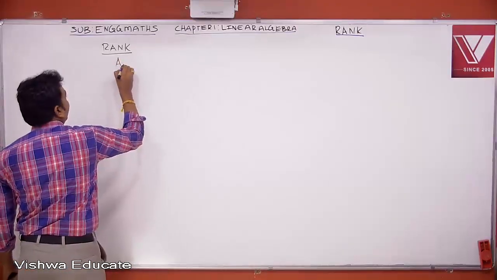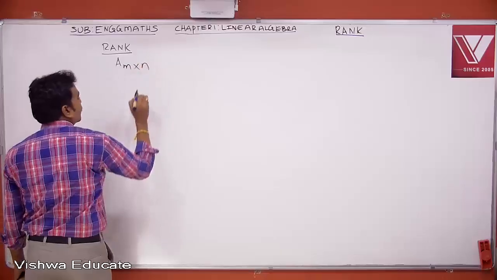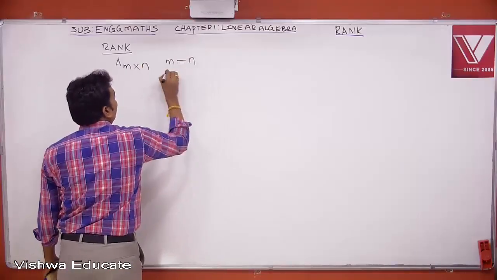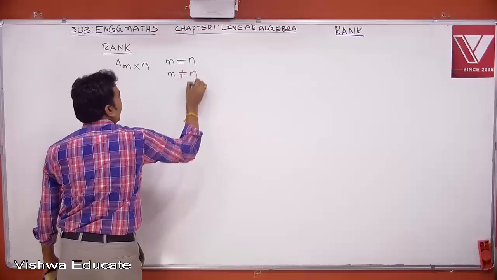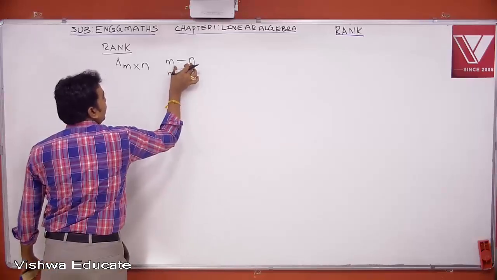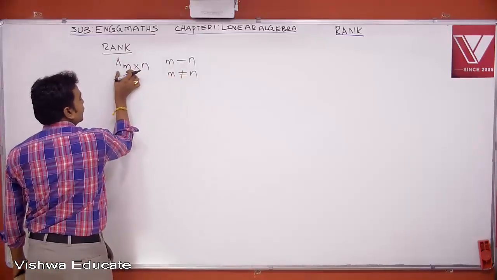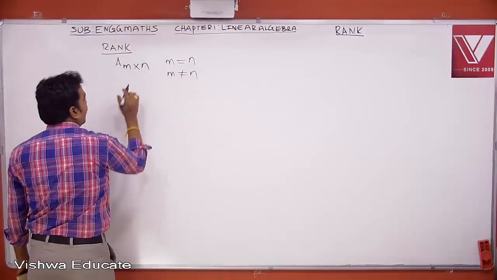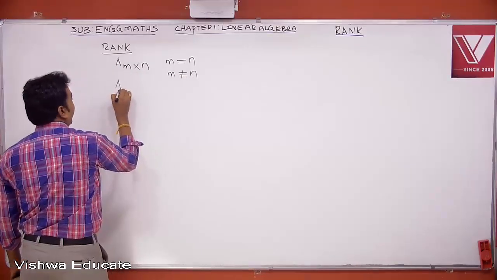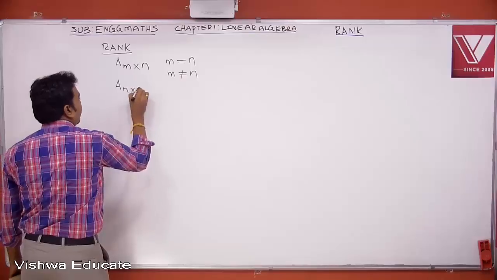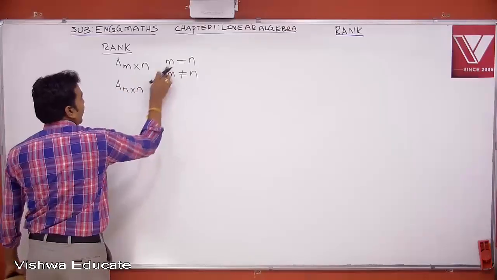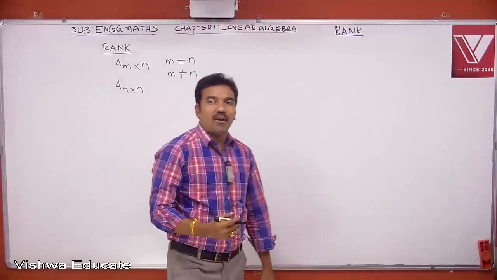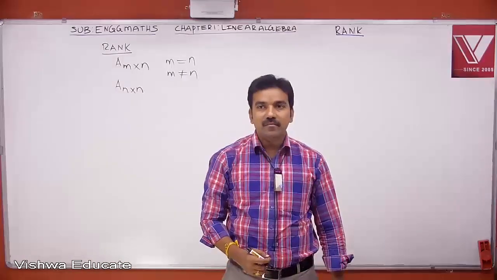Suppose I have a matrix A whose size is m cross n. So here m can be equal to n or m need not be equal to n. If m is n, then it is called a square matrix. If m not equal to n, then it is called a rectangular matrix. Now at first, let us try to find the rank of a square matrix. Therefore, m value equal to n. Therefore, let us concentrate on rank of a square matrix.